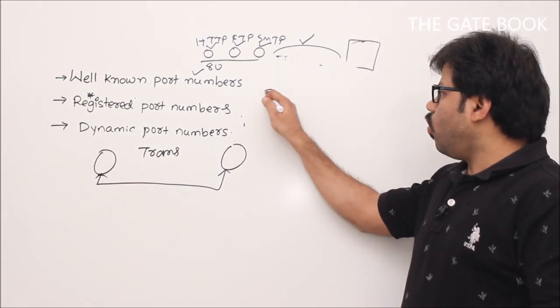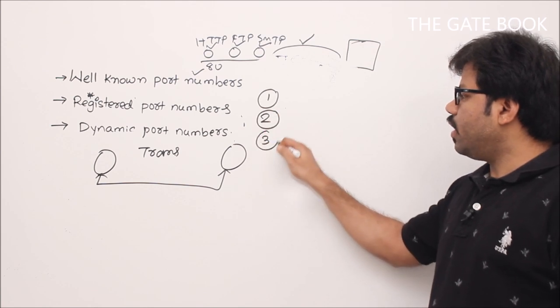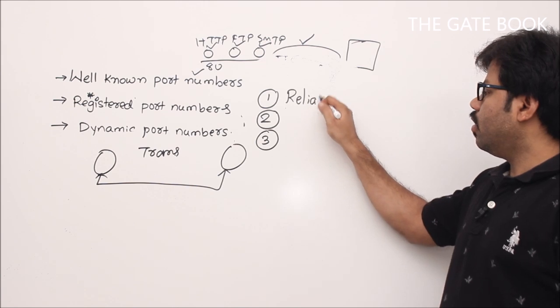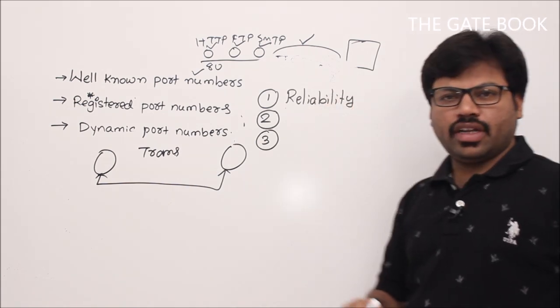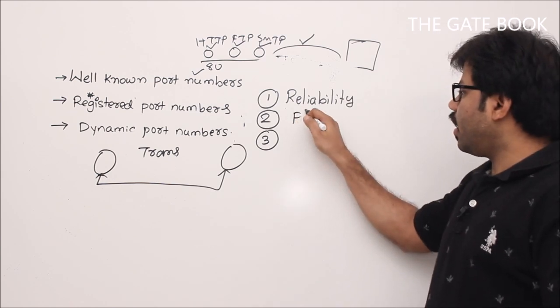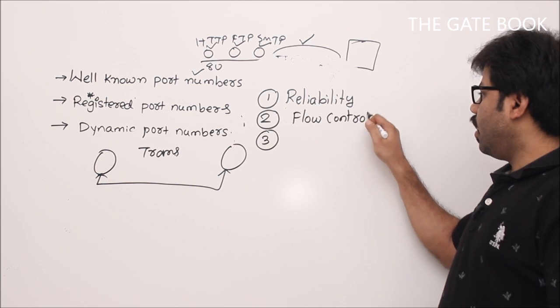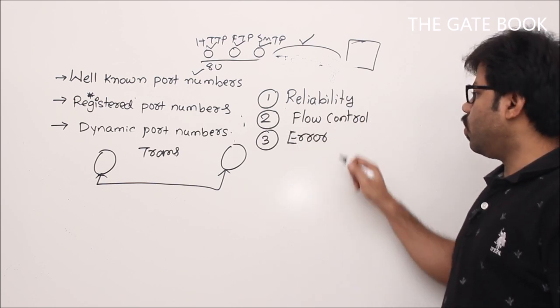First, your transport layer is going to take care of reliability. Why is reliability important? Sometimes you may require reliability, right? And we are going to take care of flow control, and we are going to take care of error control. These are all services which are provided by your transport layer.